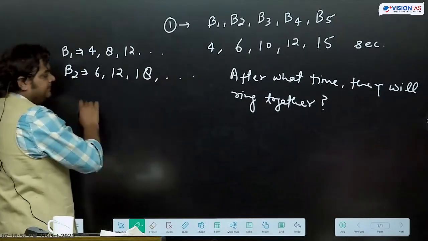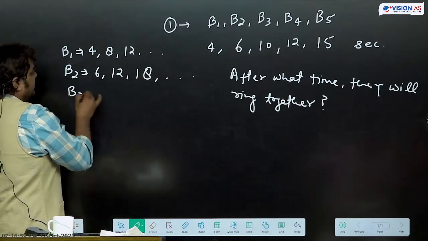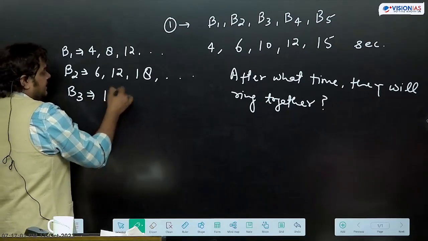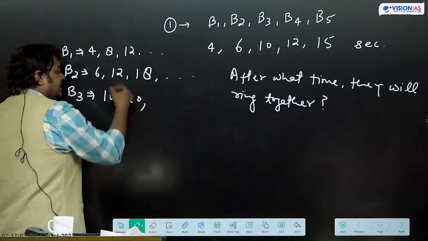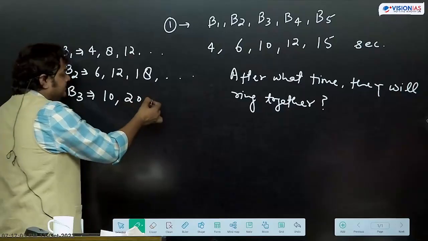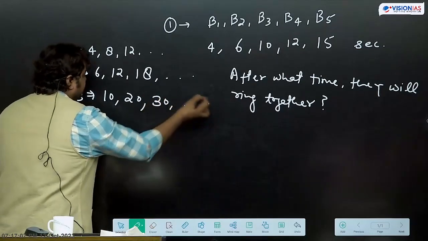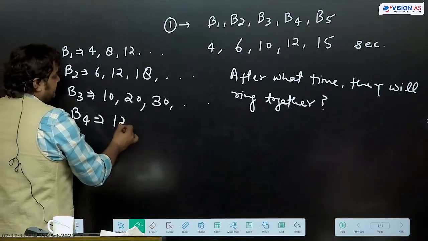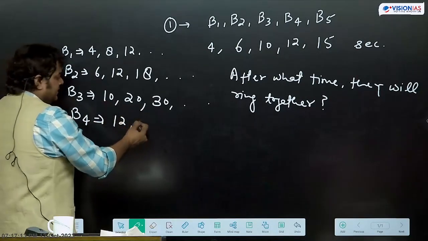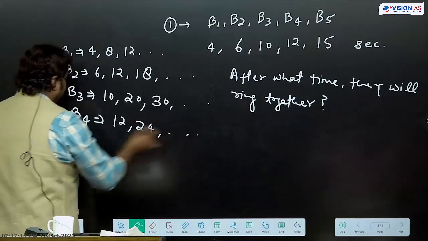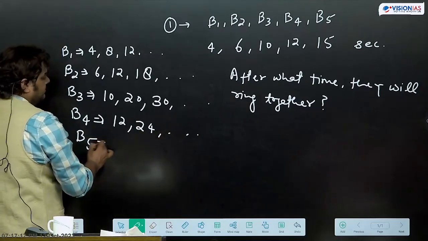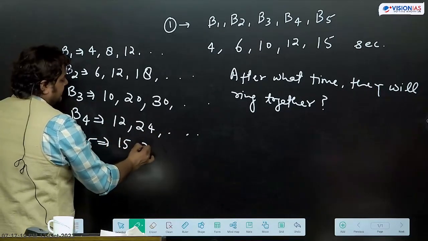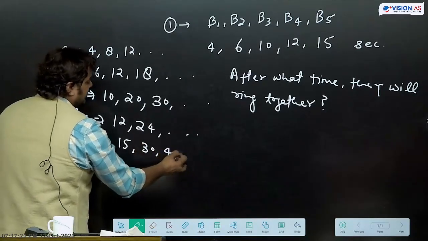Then B3 will ring 10 second, then again after 10 second, that means 20 second के बाद, 30 second के बाद. Same way B4 will ring after 12 second, then 24 second. B5 15 second पे, then 30 second पे, 45 second पे this way.